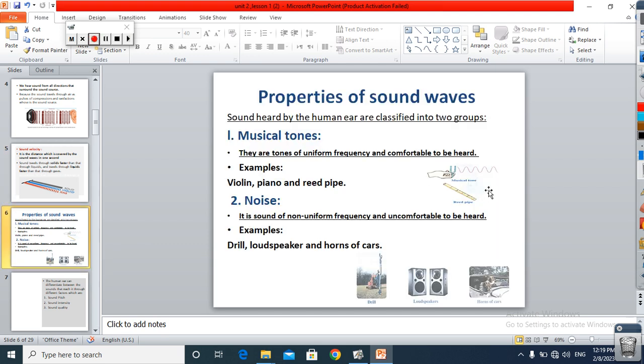Properties of sound waves. Sounds heard by the human ear are classified into two groups: musical tones and noise. Musical tones are tones of uniform frequency and comfortable to be heard, examples such as violin, piano, and reed pipe. Noise is sound of non-uniform frequency and uncomfortable to be heard, examples: drill, loudspeakers, and horns of cars.